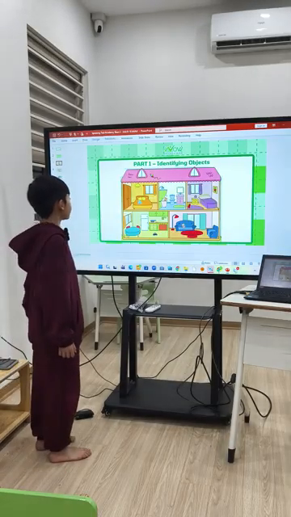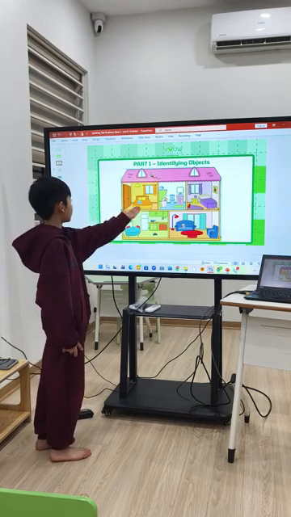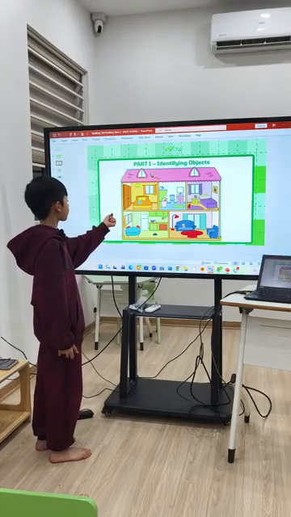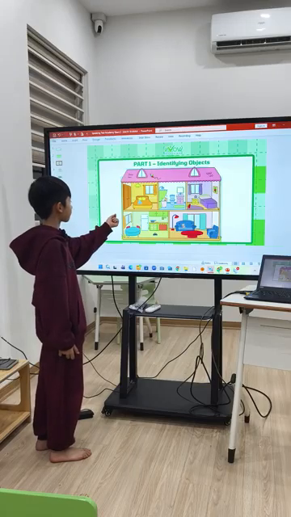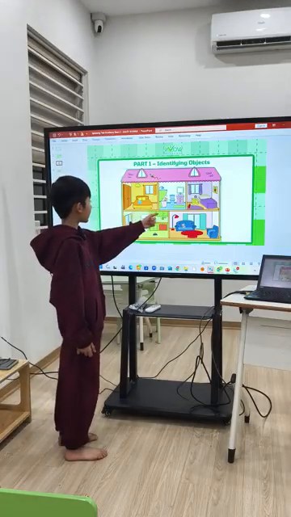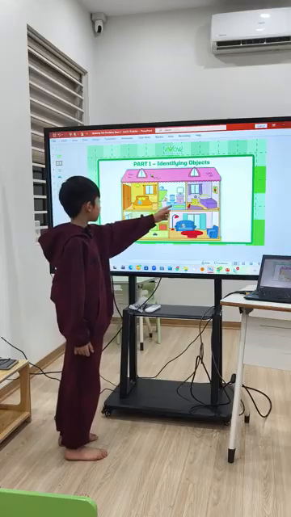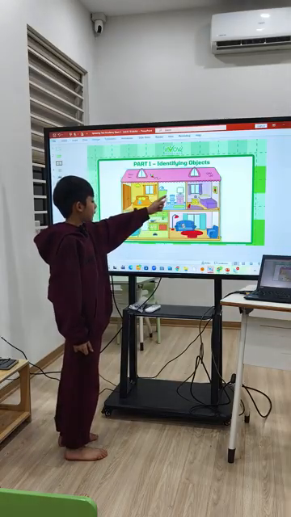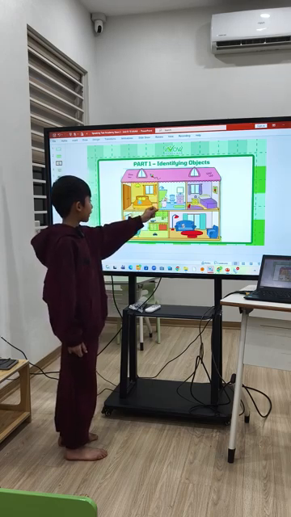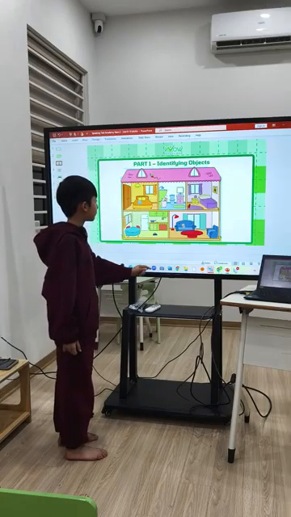This is my bedroom. I can see a lamp, window, bed, and wardrobe. Next. It is a bathroom. I can see a bath, toilet, sink, and door, shower. Okay, next.